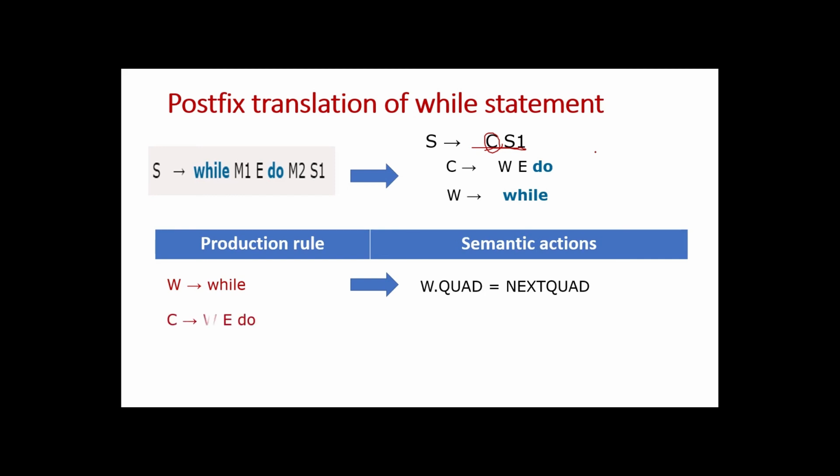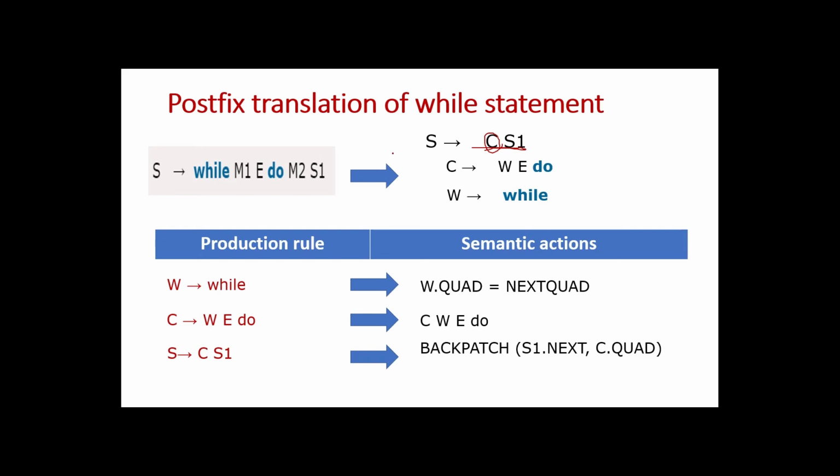Then for C gives W E do, the semantic action rule is the same. Then S gives C S1. For that, first we will backpatch. In case of while loop, we will backpatch S1 dot next and C dot quad. Then in S dot next we will check C dot false, and then we will generate go to C dot quad. This is completely equivalent to the semantic action rule that we have seen before in the flow of control statements. The same thing is represented, only the production differs.